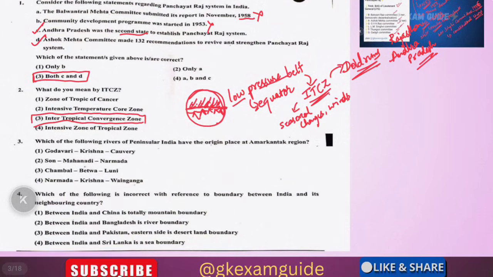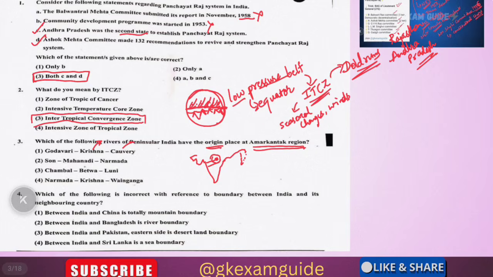And the third question: which of the following rivers of peninsular India have their origin at the Amarkantak Plateau? See, this is the peninsular region. Here in the Madhya Pradesh region you can see the Amarkantak region where the Amarkantak hills are the origin. You can see the river names and origins, and this is also content in our Telegram channel. If you know very important names, the answer can be found and options can be eliminated easily.